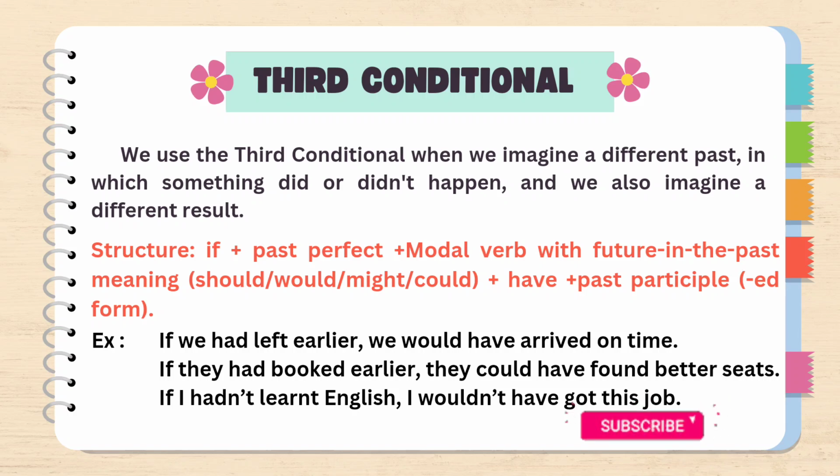Third conditional. We use the third conditional when we imagine a different past in which something did or did not happen, and we also imagine a different result. Structure is if plus past perfect, plus a modal verb with future in the past meaning, plus have plus past participle, that is the ed form. Example: if we had left earlier, we would have arrived on time. If they had booked earlier, they could have found better seats. If I had not learnt English, I would not have got this job.